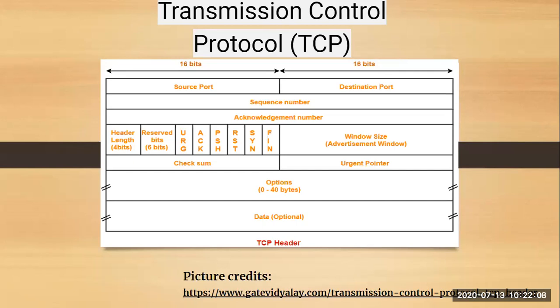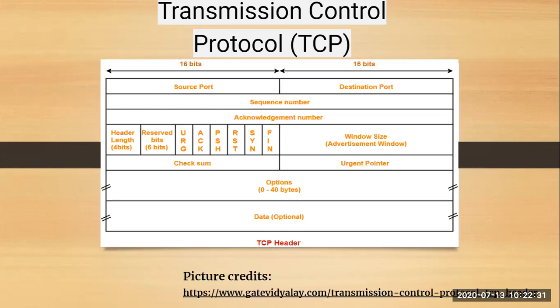Next is your header length. It is a 4-bit field. It contains the length of your TCP header, so it tells you where your actual data begins. Next is your reserved bits. It is a 16-bit field. These bits are not used, but they are reserved in case you want additional bits later.